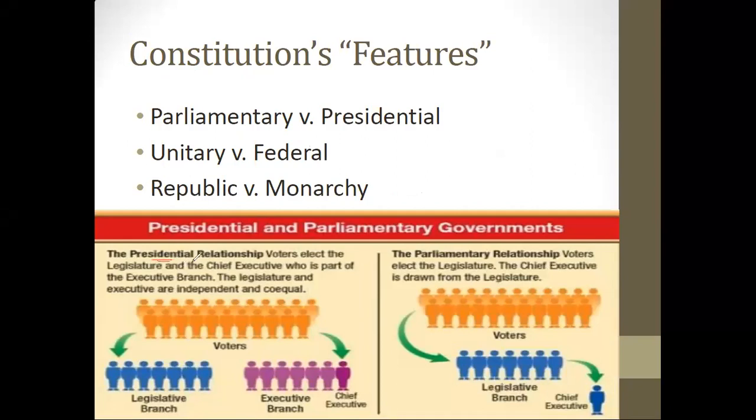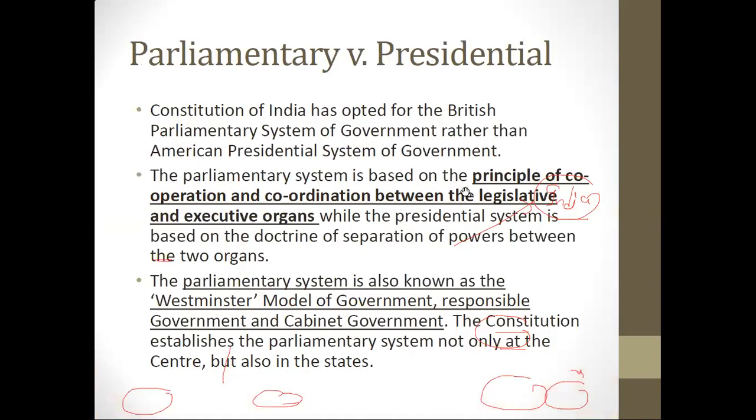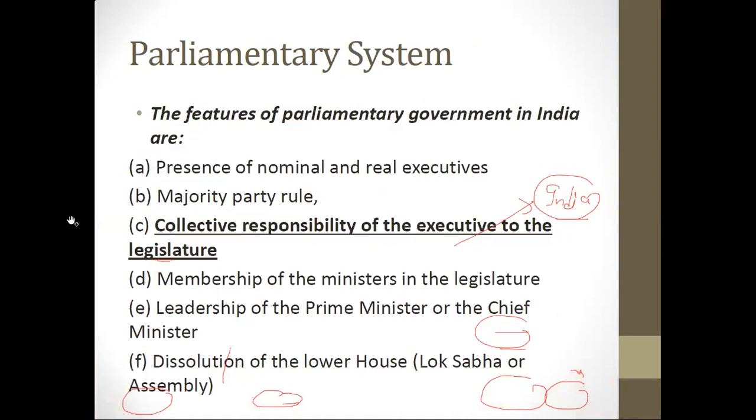and again you can think about the US, voters are electing the legislature separately and the executive separately. Trump is being elected separately, and the American parliament is being elected separately. But in the parliamentary form of government, that means the Indian form of government, we people are only voting once, for electing our Lok Sabha. Then whoever forms the majority becomes the executive. They elect their own chief executive. So this is the basic thing you have to remember. Cooperation and coordination is there between legislature and executive, because in the parliamentary system the executive is part of the legislature.